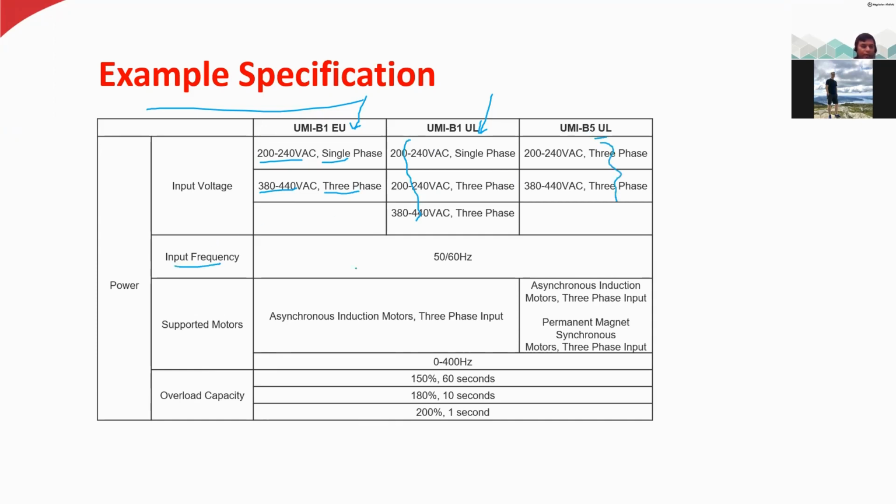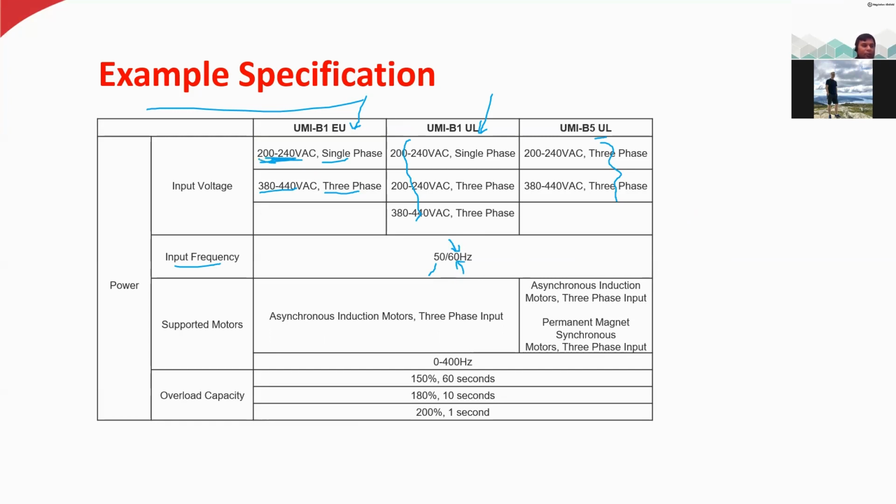And input frequency, it can accept either 50 Hertz or 60 Hertz, because companies like Unitronics or ABB produce AC drives and they want to sell them all over the world. They want to sell in Norway, in India, in China, or in America. But for example, in USA, they are using 60 Hertz. So they need to have some kind of tolerance in their product. That is why they also have this one.